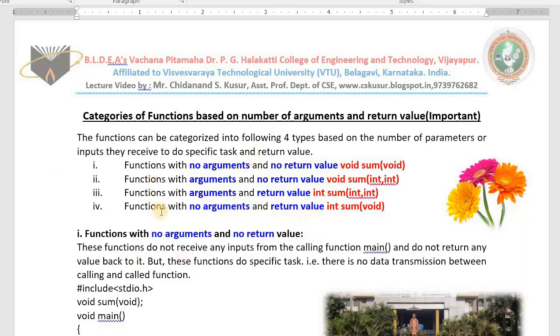It is similar to categories of friends. Some friends will not take help from us, and they are not ready to help us back. Some friends take the input, but they are not ready to help us back. Some friends take the help, and they are ready to help back. Some friends will not take the help, but they are ready to help. These are very good friends.